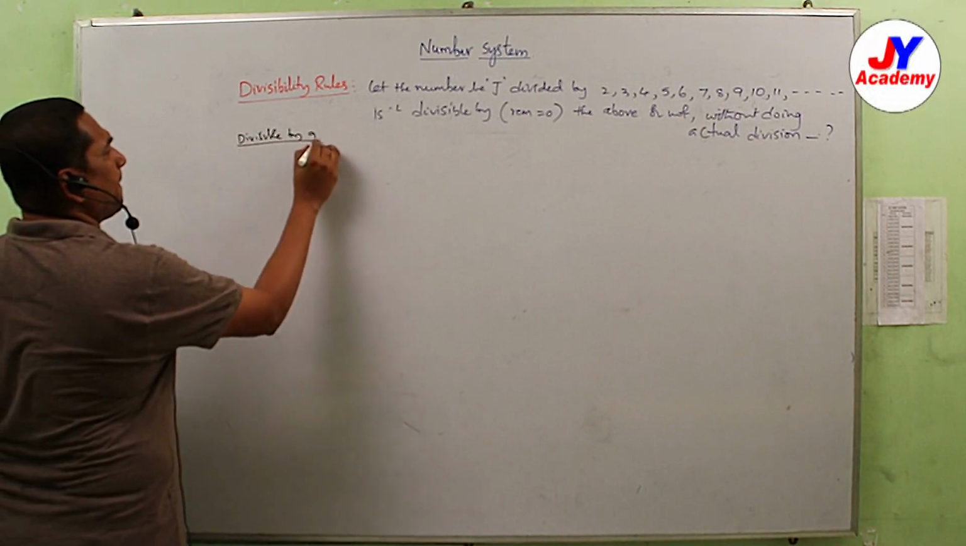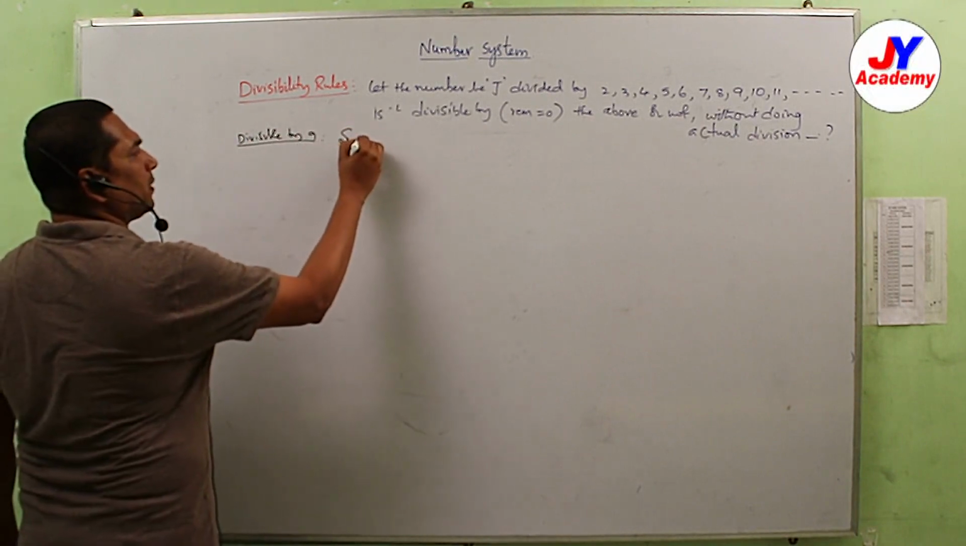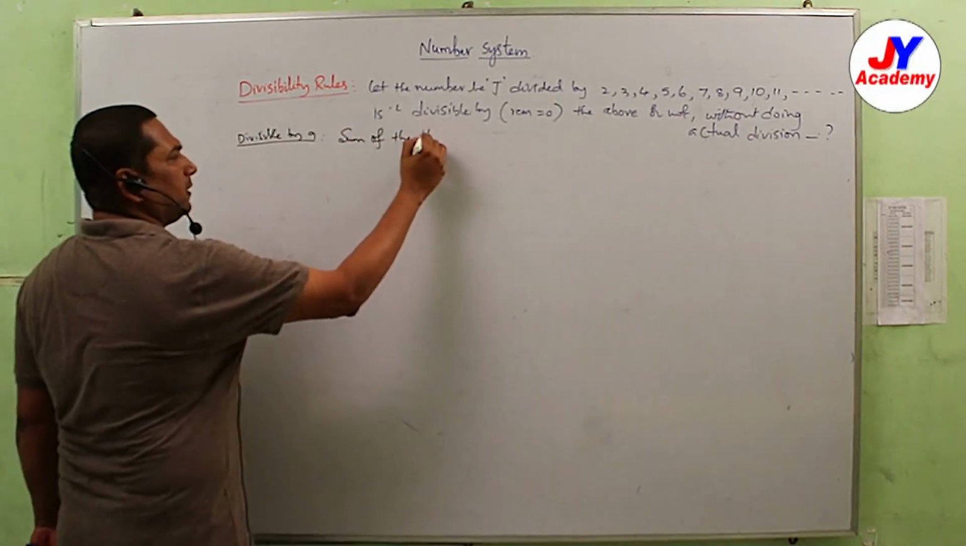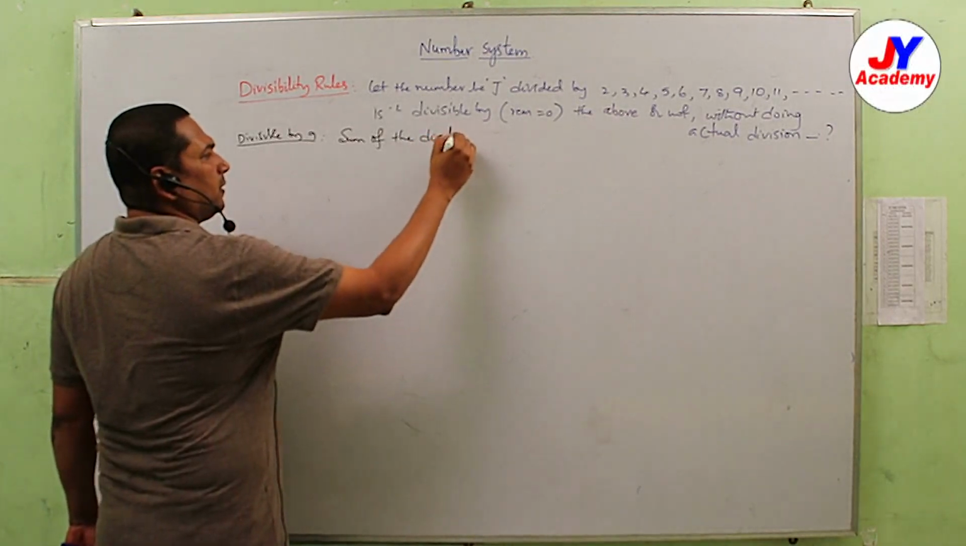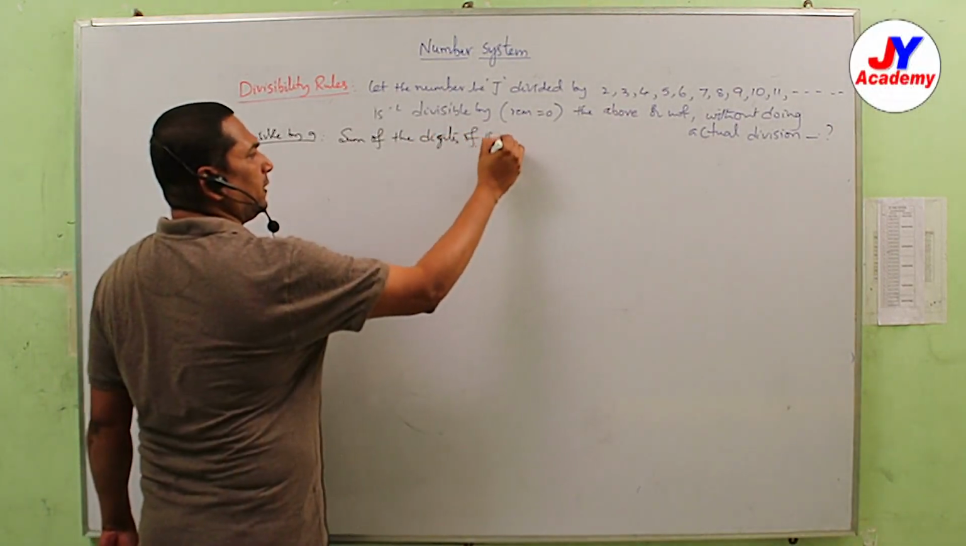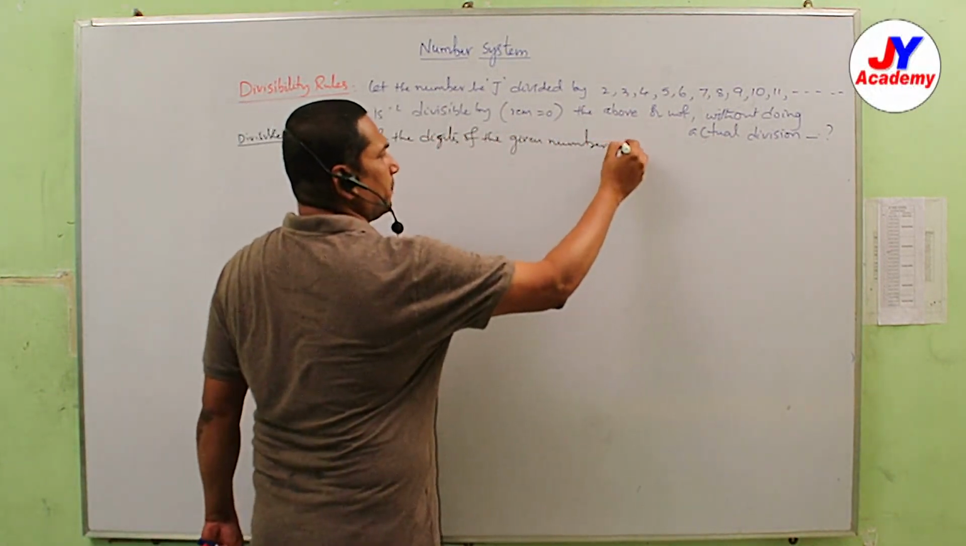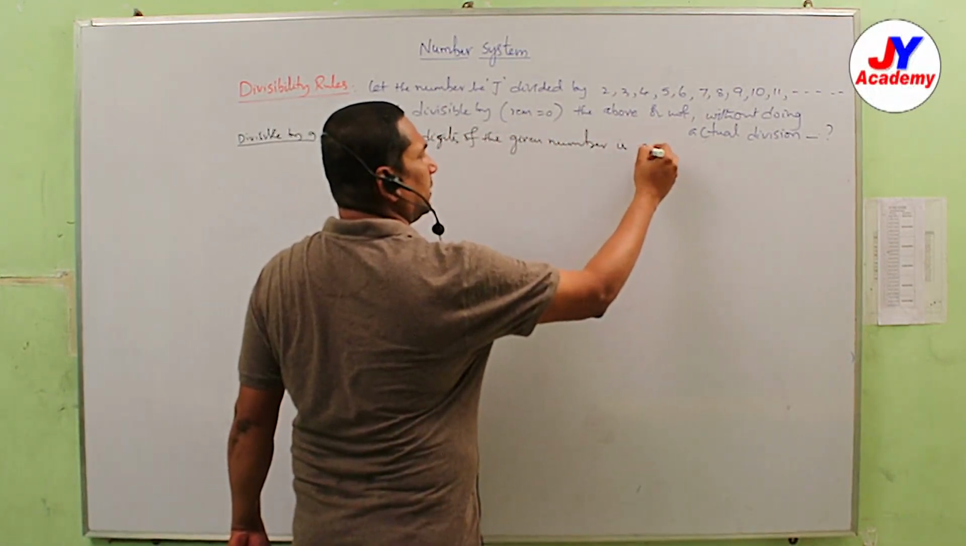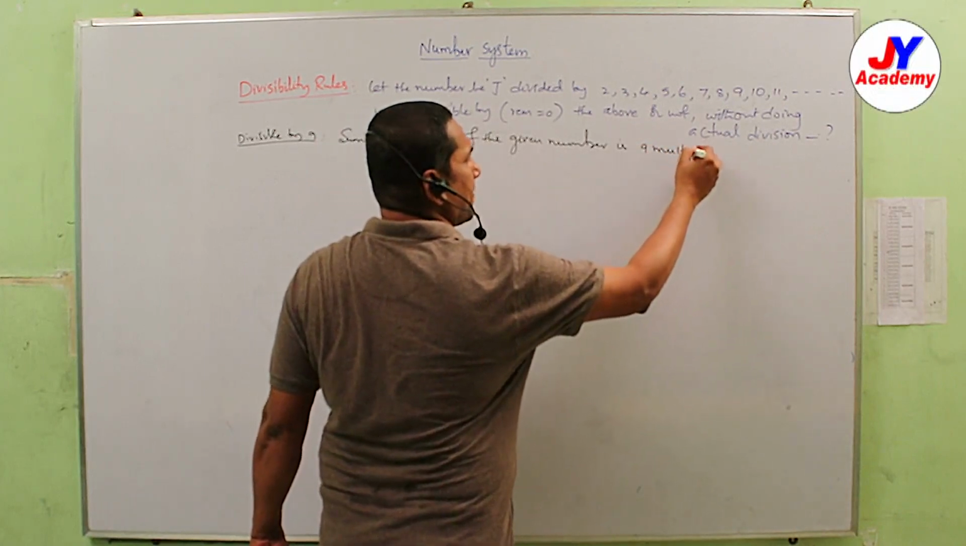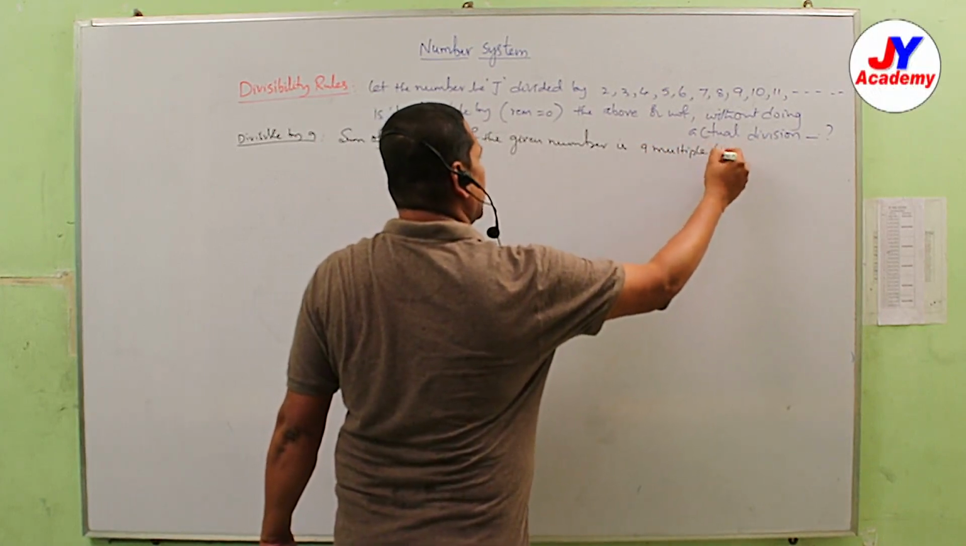Divisible by 9. Same. The sum of the digits of the given number is a multiple of 9 or divisible by 9.